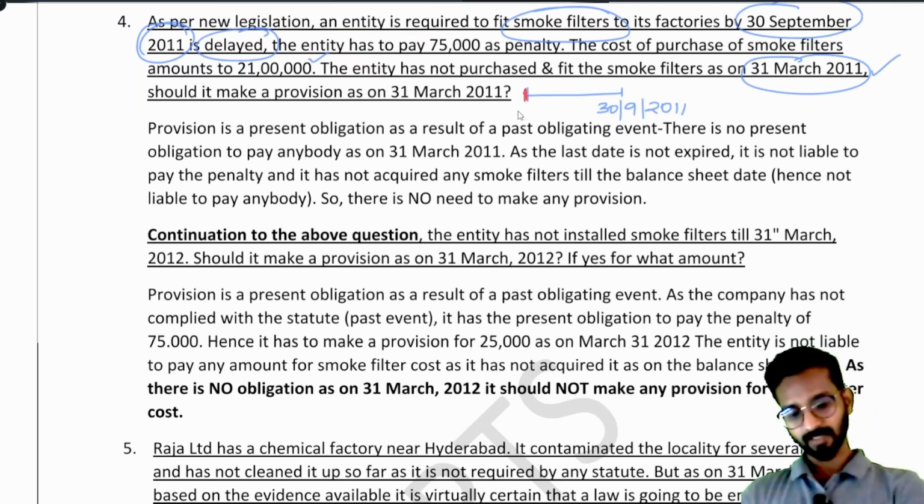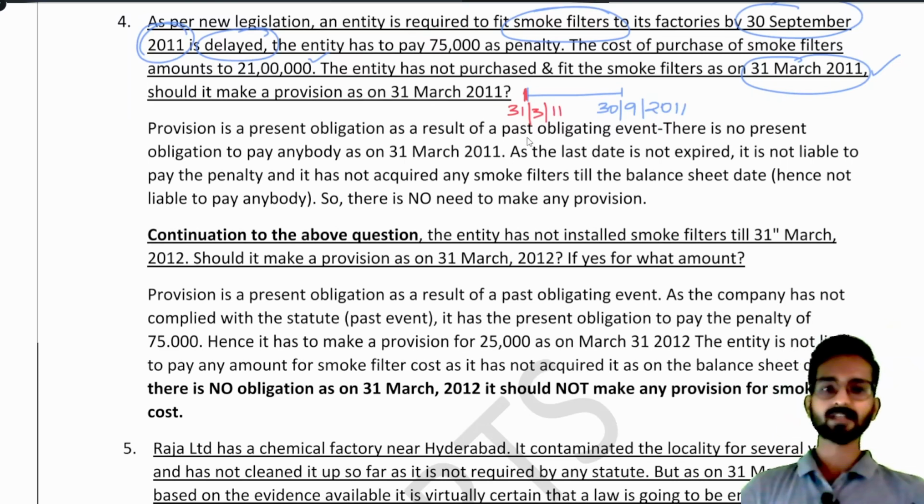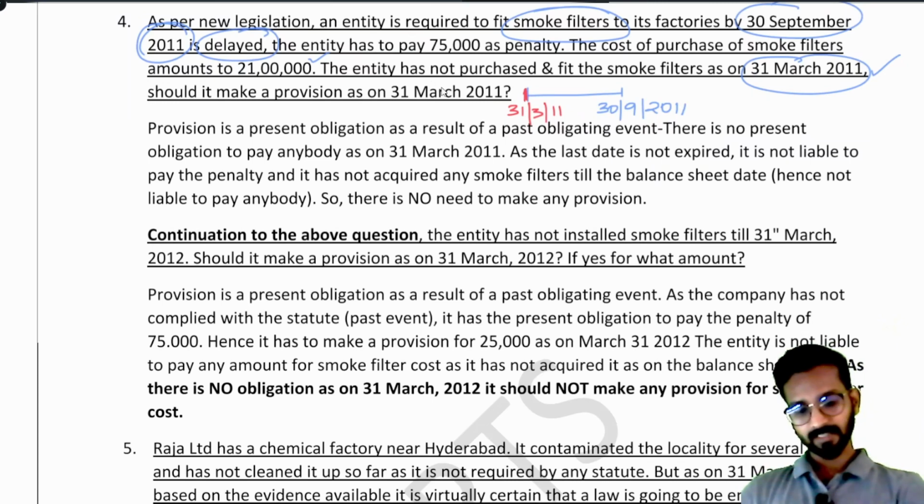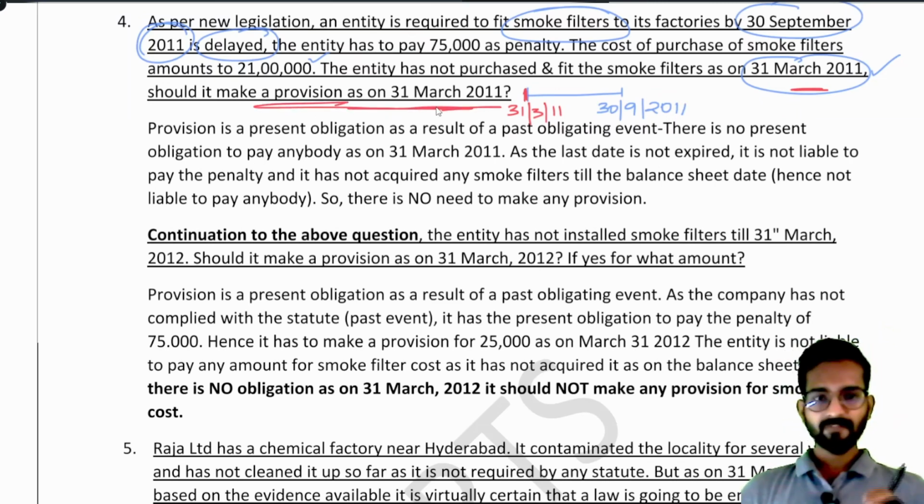Suppose this is 31st March 2011. They are saying till 31st March the company has not spent any money on smoke filters. Understood? So they are asking, the entity has not purchased and fit the smoke filters on 31st March. Should it make a provision as on 31st March? Now understand, if I am standing on 31st March preparing my balance sheet, I still have 6 months time to fit the smoke filters. Simple. And another part is they are asking about the penalty of 75,000.